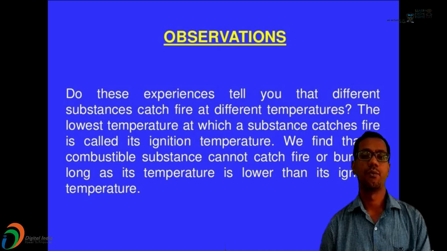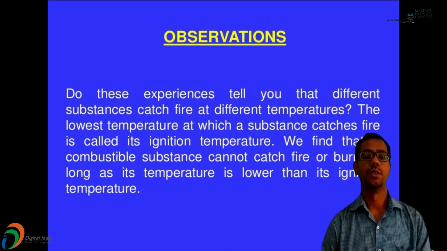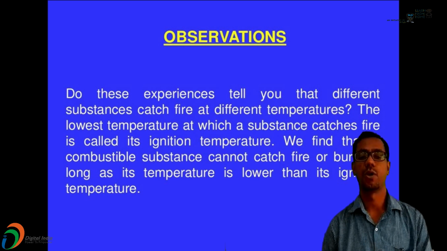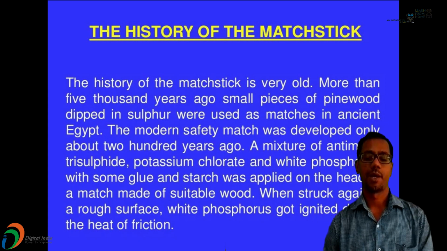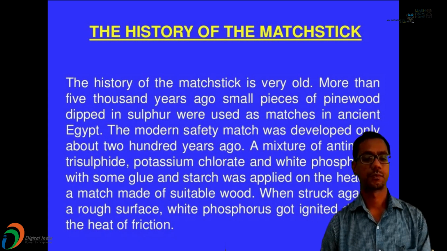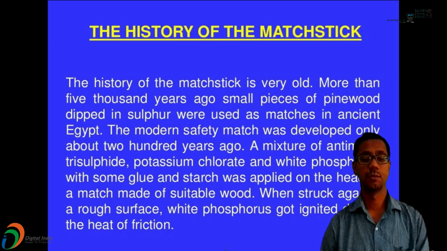Related to this, we have one substance, that is the matchstick. So we should know the history of the matchstick. The history of the matchstick is very old. More than 5,000 years ago, small pieces of pine wood dipped in sulfur were used as matches in ancient Egypt. The modern safety match was developed only about 200 years ago. It used a mixture of antimony trisulfide, potassium chlorate, and white phosphorus.